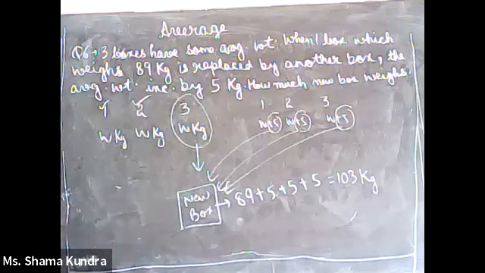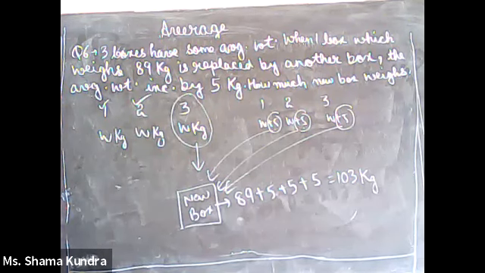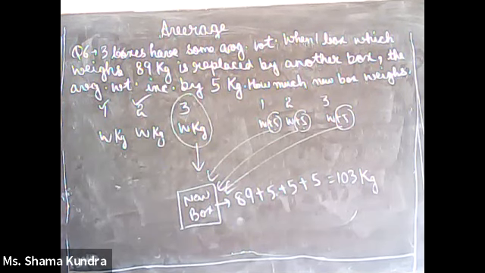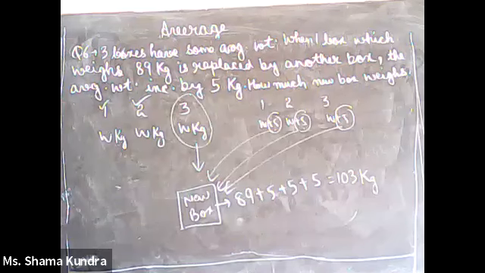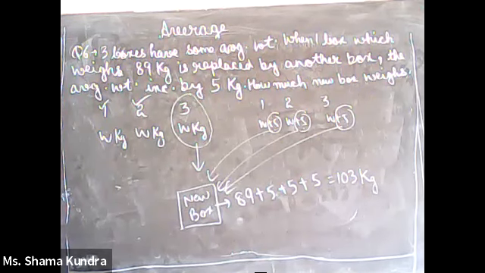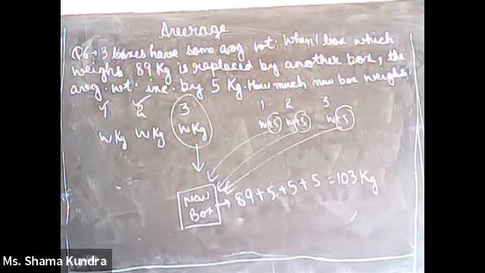But we know that two boxes are the same, the first one and the second one. Only the third box is changed. That means the weight of two boxes has to be the same, that is W and W. So the extra weight 5 kg and 5 kg, from where should we compensate it? Or from where should we get that extra weight? It should come from the new box. So the new box should have the extra weight of 5 kg for box number 1, extra weight of 5 kg for box number 2, and also the extra weight of 5 kg for box number 3 and the weight of itself.